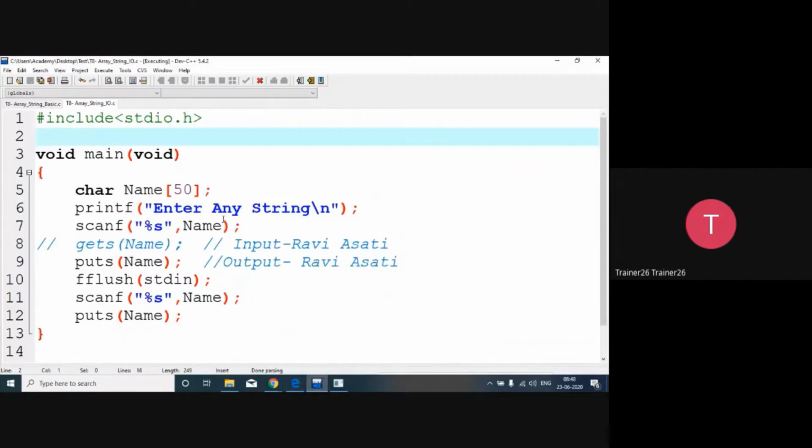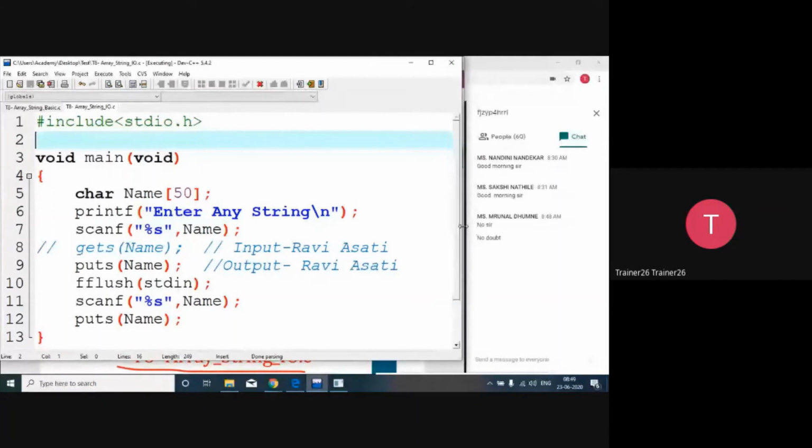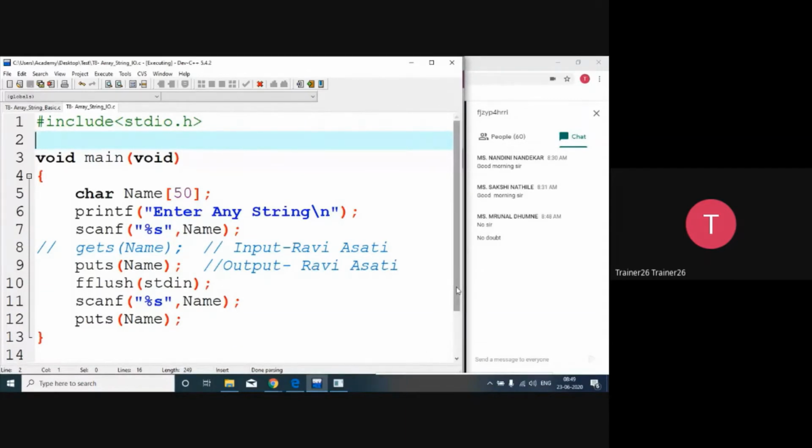We are reading these strings as a string. But many times in many problems, we have a requirement of reading a particular string character by character. There is a requirement that we want to process something. We want to identify whether there is an anagram or not, whether there is a palindrome or not. Palindrome means what? Nayan.